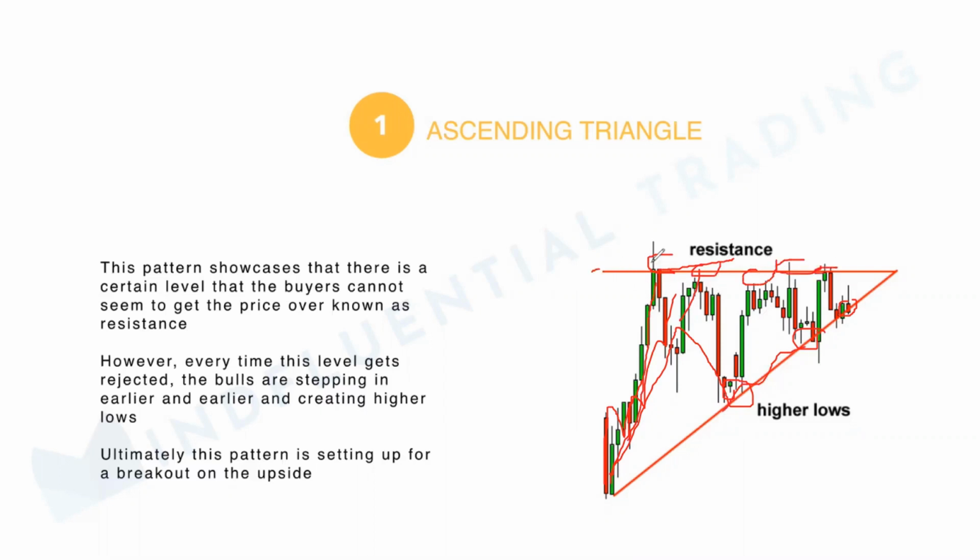So what happens is you will mark one resistance line over here and a trend line over here. The trend line should touch all the swing lows. That means higher lows. And then finally, a tight consolidation will happen. There will be a fight between sellers and buyers. Finally, someone will win, and the price might go up or go down as well. You never know. Always wait for confirmation.